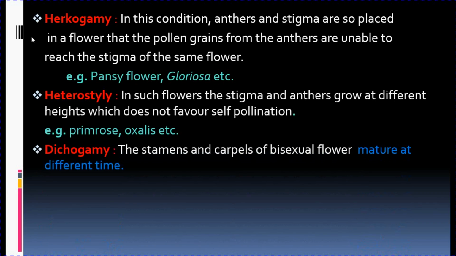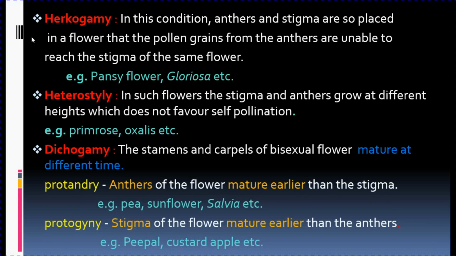Next adaptation is dichogamy. Di means two. Now in this, both the stamens and the carpels mature at different times. Based on which parts mature at what time, dichogamy is of two types. The first type is protandry. Pro means before, first, and andry means androecium. So if androecium or anthers mature earlier than stigma, then the condition is protandry. The example is pea, sunflower, salvia, etc.